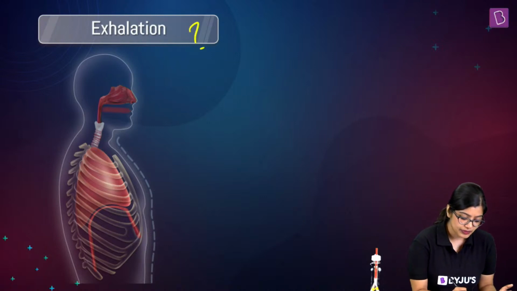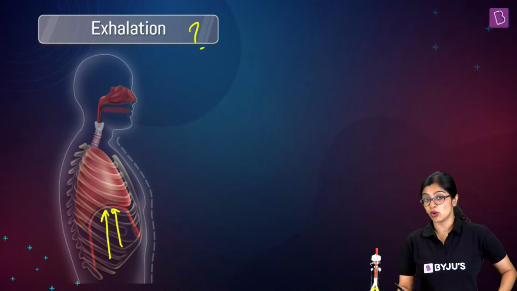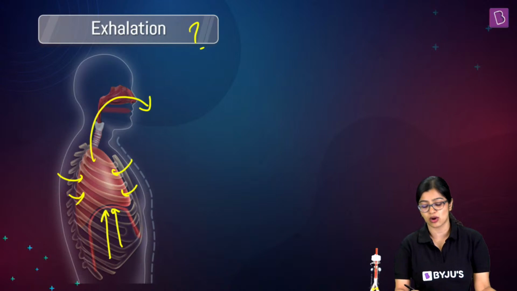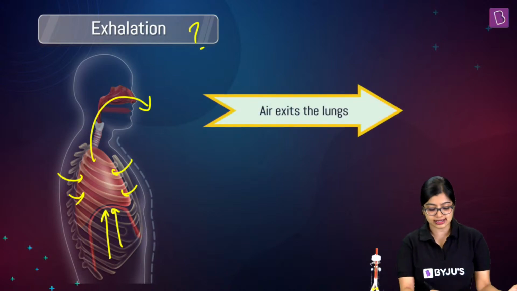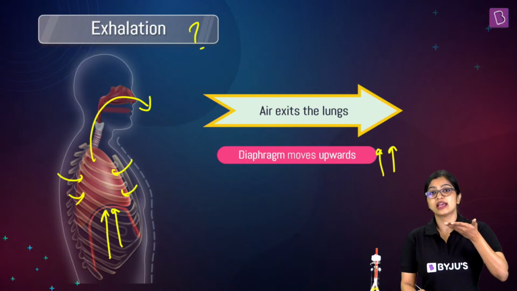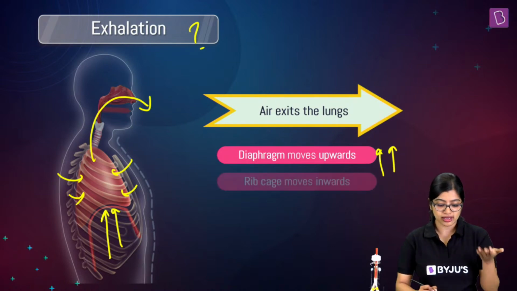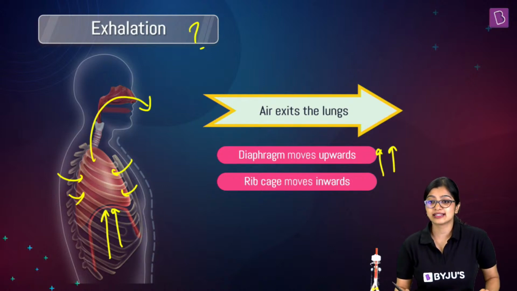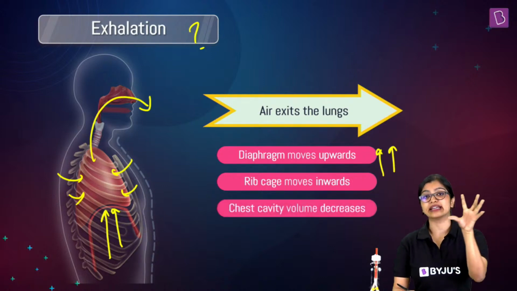It is very simple. The diaphragm will go back to its dome-shaped structure, the rib cage will come inside, and as a result, air will get expelled out. So when air exits, it's because the diaphragm is moving where? It is moving upwards. And how is the rib cage going? Rib cage is moving inwards, right? It is coming back inside. And as a result, volume will decrease.